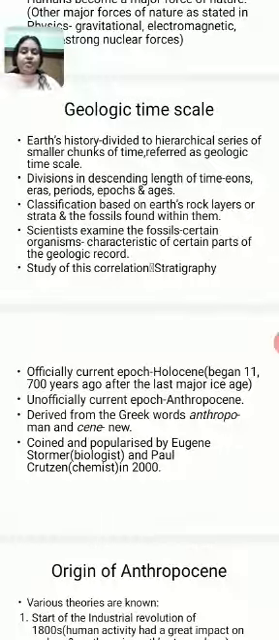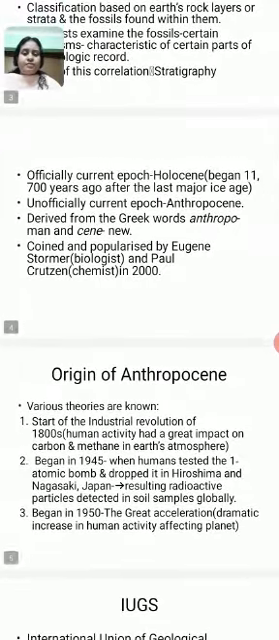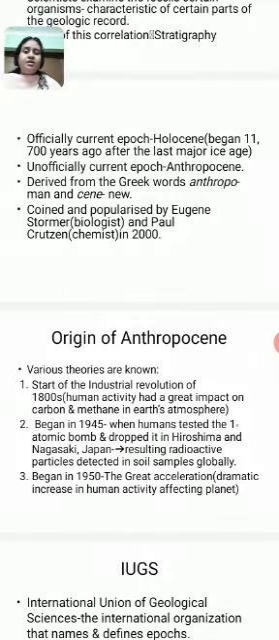And along with him, Eugene Stoermer also played a major role in coining and popularizing this term, in the year 2000. So that is all about the geologic time scale and how Anthropocene finds a place as an unofficial yardstick in this geological time scale. Now, origin of Anthropocene. We have already seen that Anthropocene is a term coined by Eugene Stoermer and Paul Crutzen.